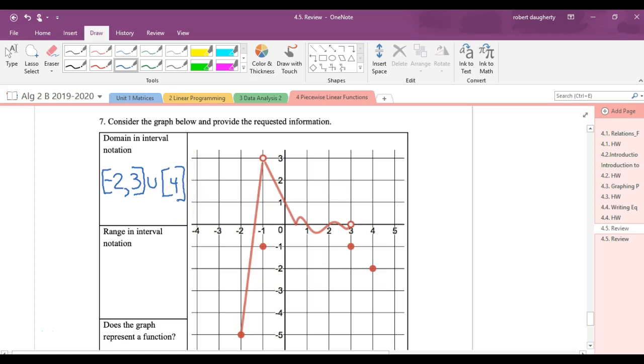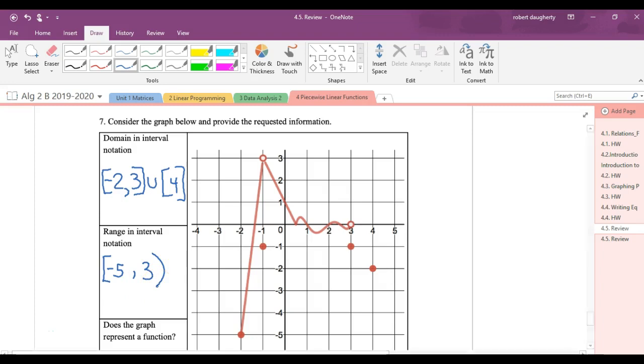What is the range? If you go to the bottom of the y-axis and start traveling, you don't see range values until you get to negative 5. And then if you travel, you're getting values continuously all the way up until you get to 3. So the range is negative 5 to 3.